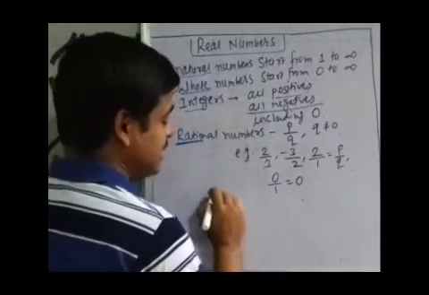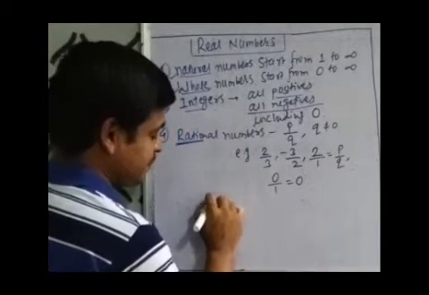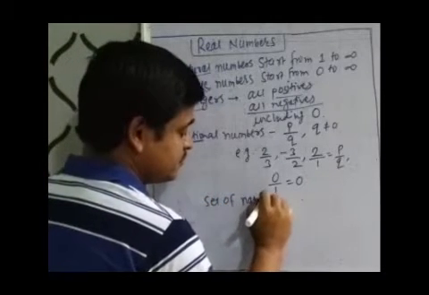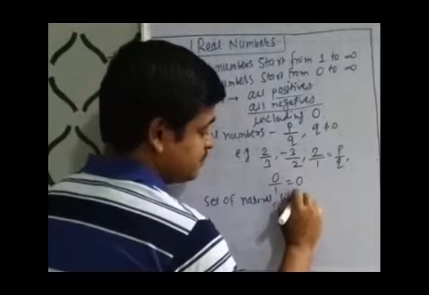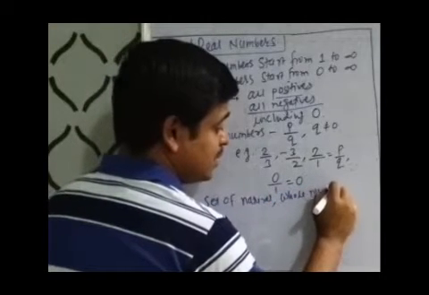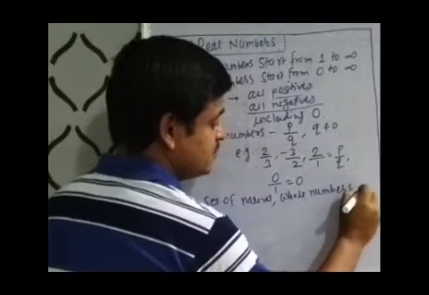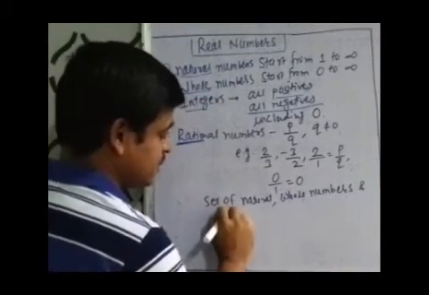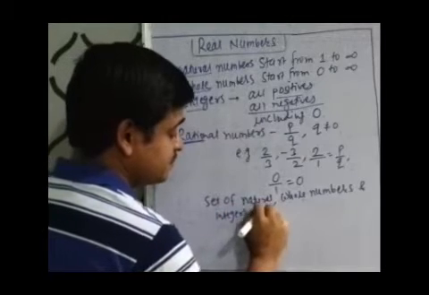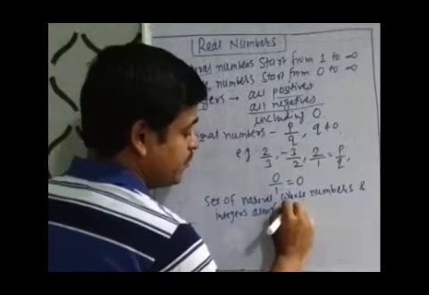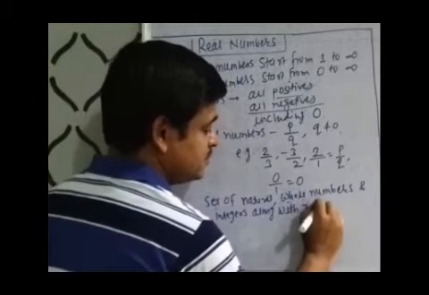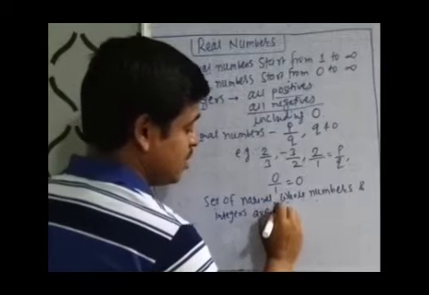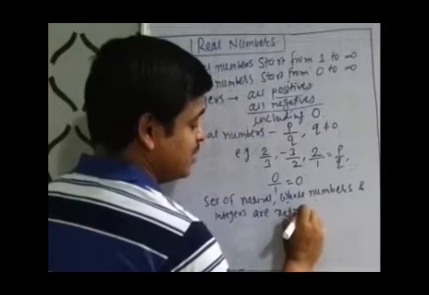So at last we can say the set of natural numbers, whole numbers and integers, along with integers, these all are rational numbers.